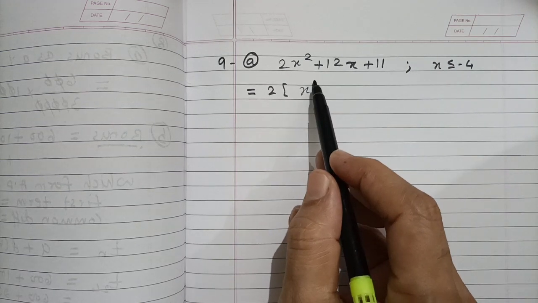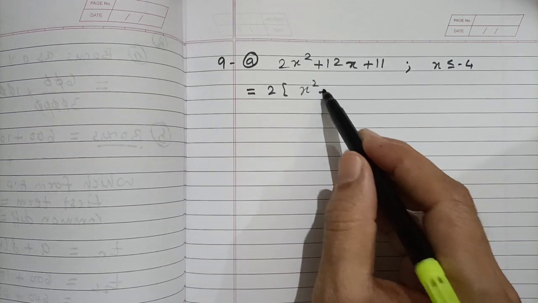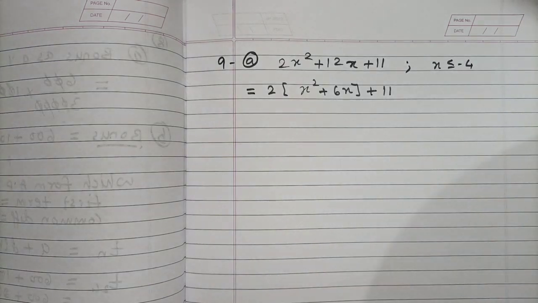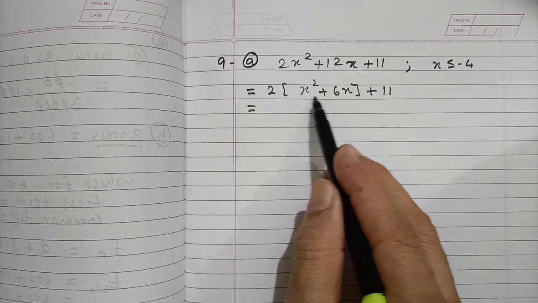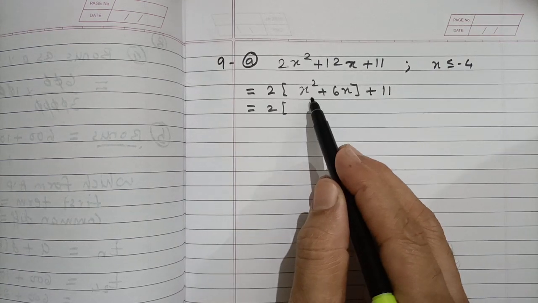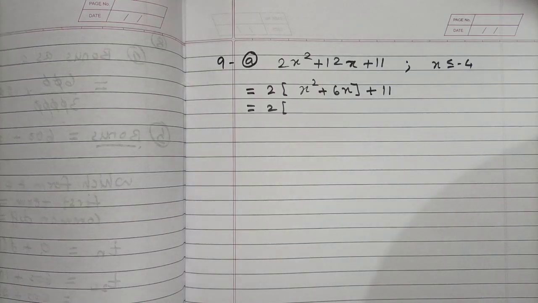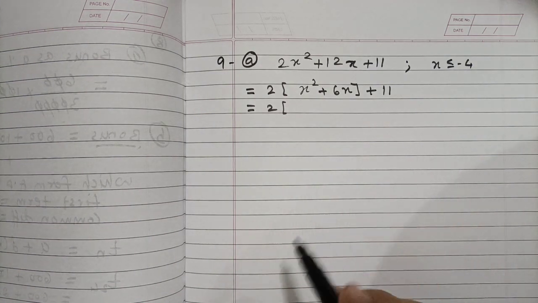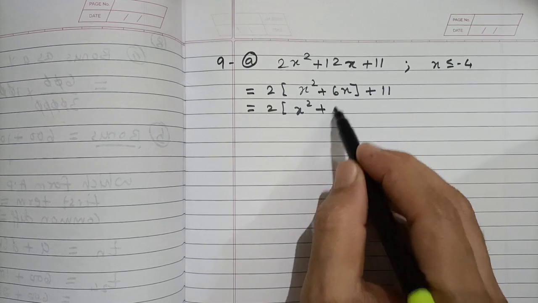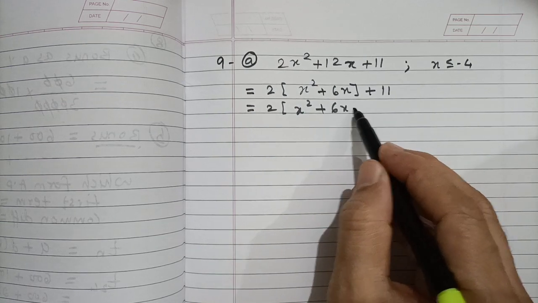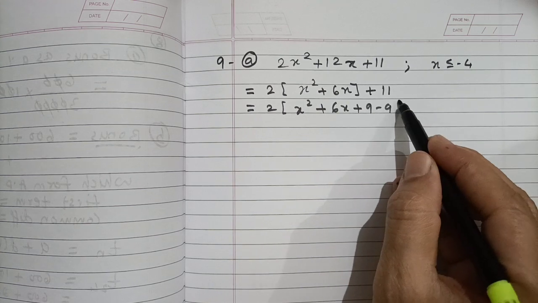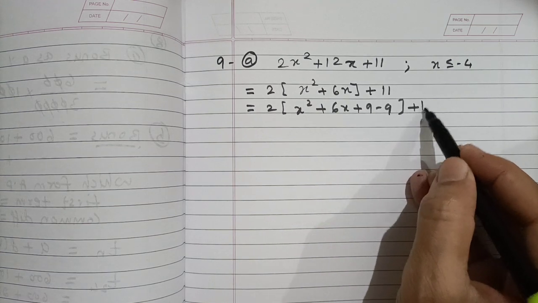So this is 2 times (x squared plus 6x) plus 11. Now we do the completing the square for this bracket part only. So this is 2 times (x squared plus 6x plus 9 minus 9) plus 11.